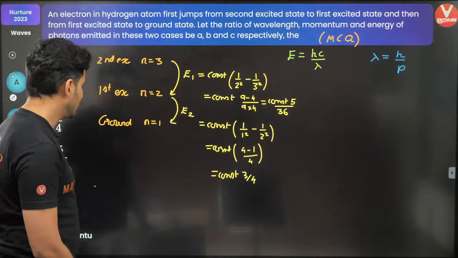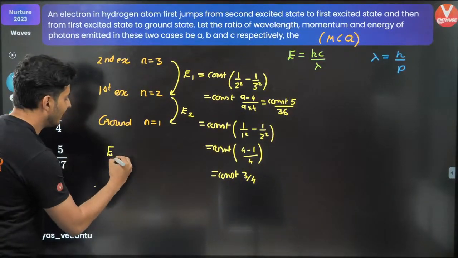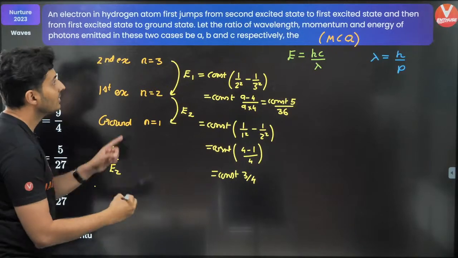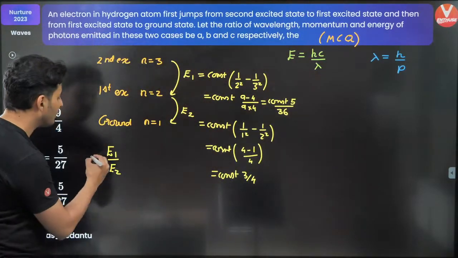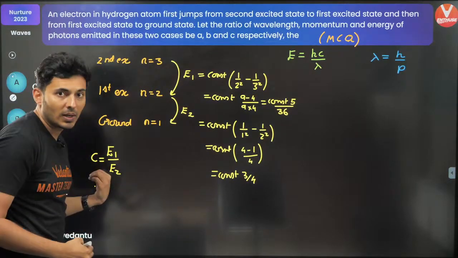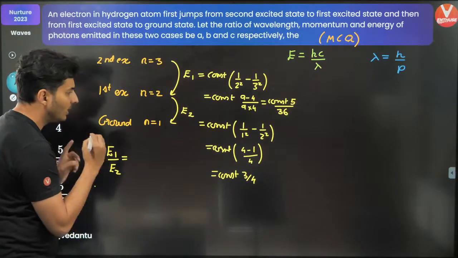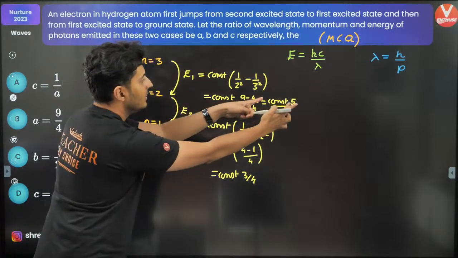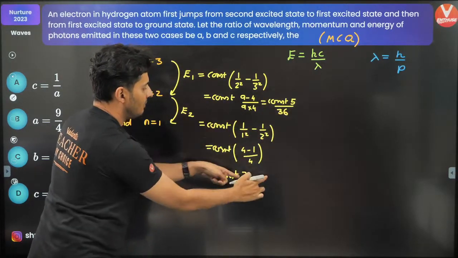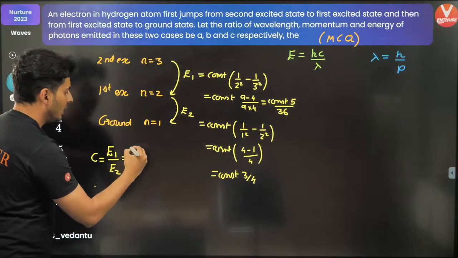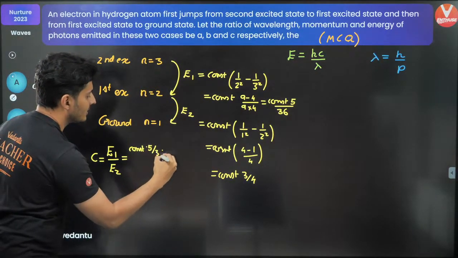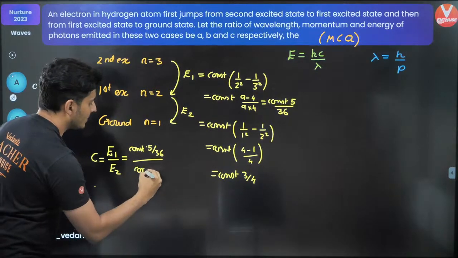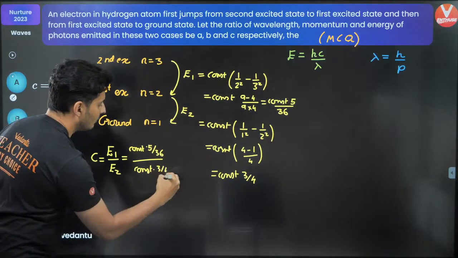Now let's find E1 by E2. This will be the ratio of energy, which is C. It will be the constant into 5 by 36 divided by the constant into 3 by 4.